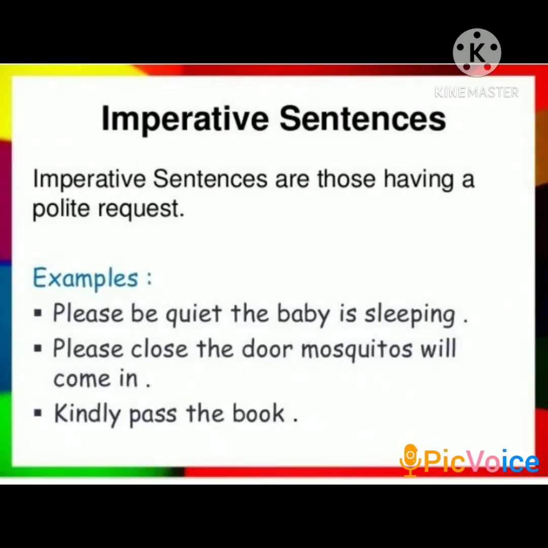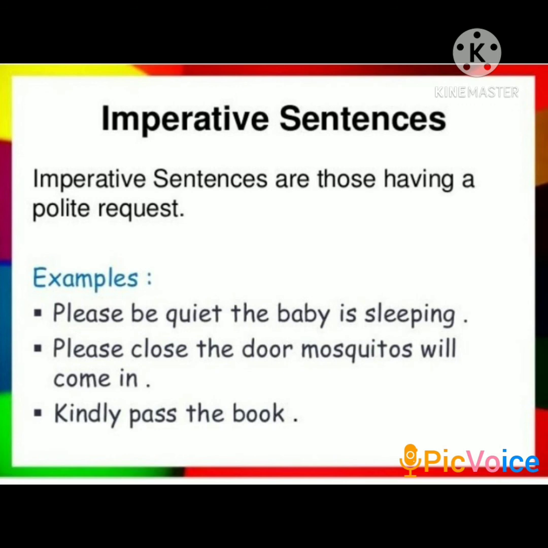Let's see the fourth kind of sentence, that is an imperative sentence. An imperative sentence makes a request or gives a command or an instruction. It can be affirmative or negative and always ends with a full stop. An imperative sentence does not have a subject. The subject you is understood.